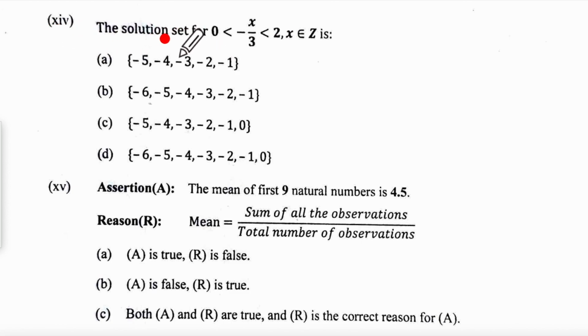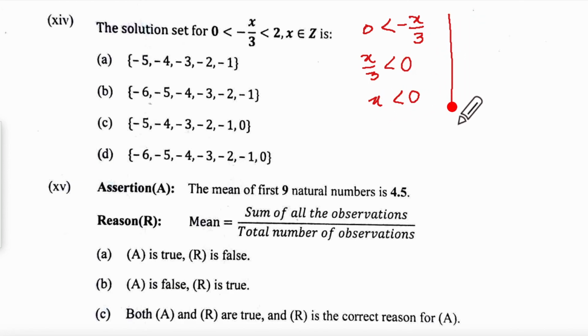The 14th one, solution set for 0 less than minus x upon 3 less than 2 where x is an integer. For this, your 0 is less than minus x upon 3. So x upon 3 is less than 0 and x is less than 0. We have minus x upon 3 less than 2, the other inequation. So minus 2 is less than x upon 3.